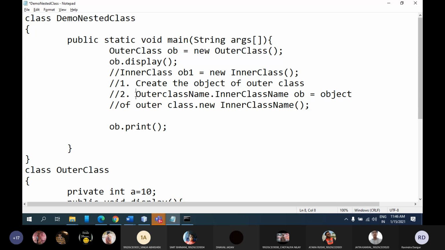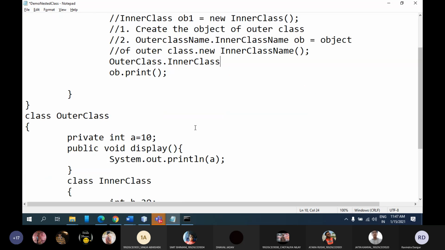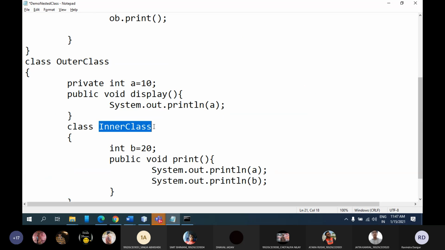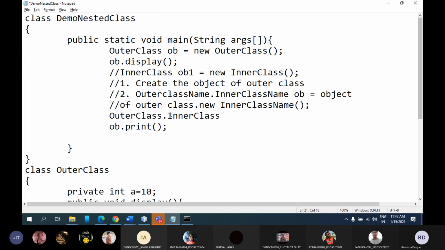Second step says you need to follow this syntax. So let us do outer class name. So for me, outer class name is outer class. Whatever name is there for outer class, that name you need to write here. तो यहाँ पे a होगा तो आपको a लिखना पड़ेगा, यहाँ पे b होगा तो आपको b लिखना पड़ेगा. That's it. So मेरा outer class का name है outer class. So that I have written. Then dot inner class name. So for me, inner class name is inner class. You can see here it is inner class. So that I have written here, outer class name dot inner class name.